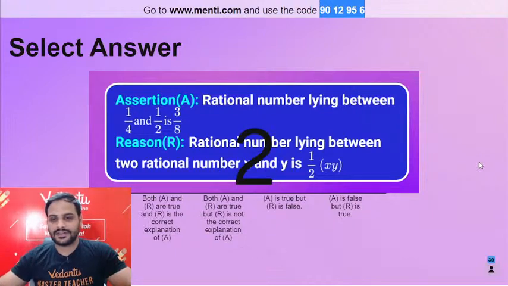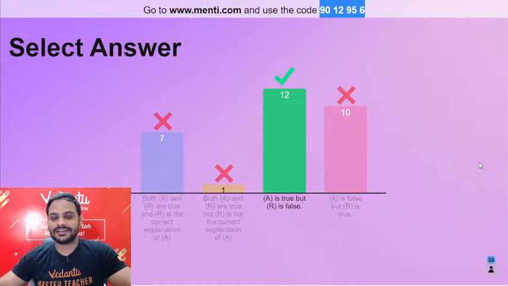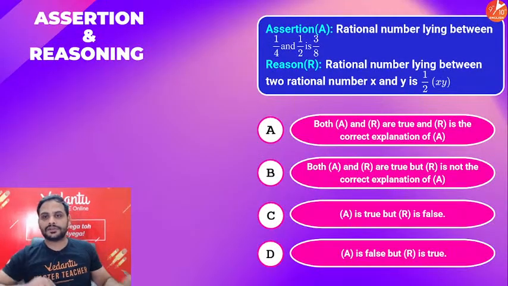Okay, so guys, the time is over, and the correct answer this time is that the reason is false. I can see many of you have given option A as your answer, some of you have given B, but the correct answer is option C. Now understand why, beta.